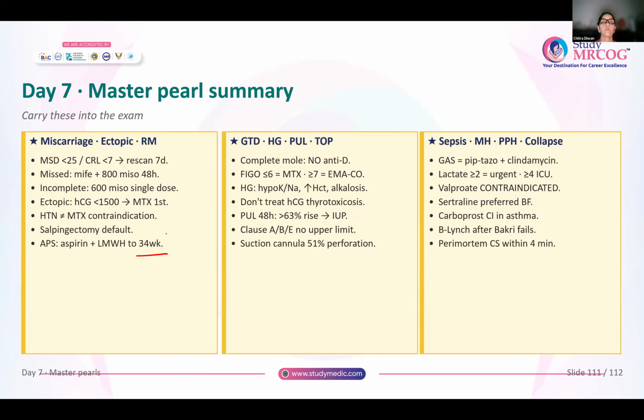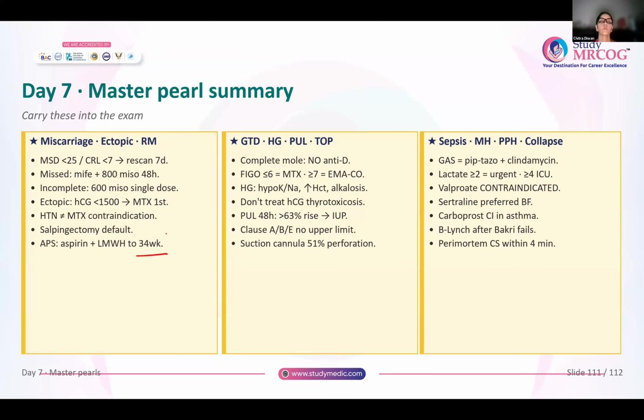For hyperemesis gravidarum, the biochemistry shows hypokalemia and hyponatremia, and there is hypochloremia. Remember, there is alkalosis initially. If it is severe hyperemesis gravidarum, you will get acidosis. Never ever treat the HCG thyrotoxicosis. For pregnancy of unknown location, after 48 hours, if the rise in beta HCG is more than 63%, it is always likely to be an intrauterine pregnancy.